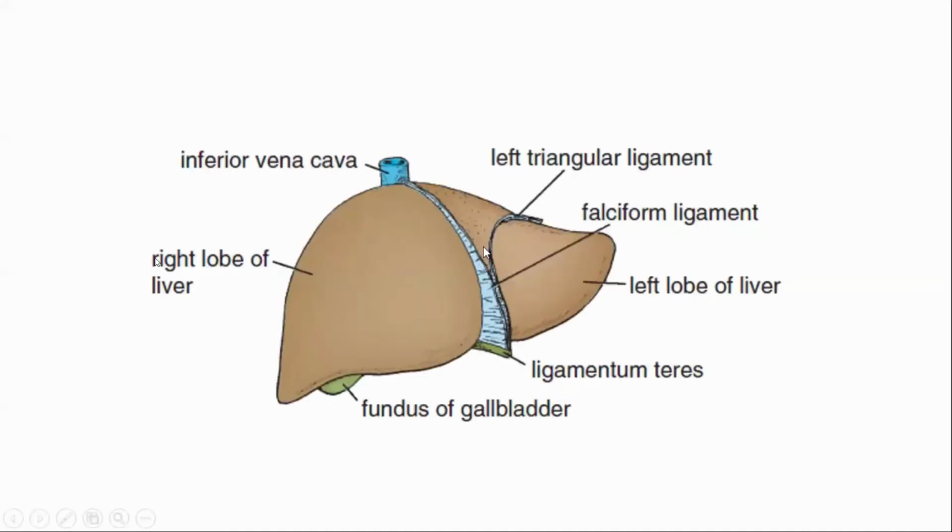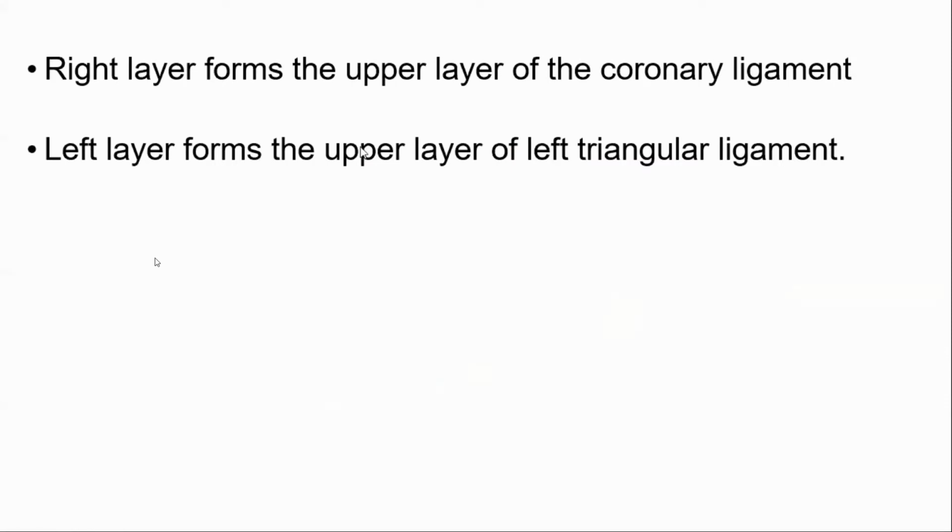So this is the left layer, this is the right layer. It splits into a left layer and a right layer. The right layer is the coronary ligament, and the left layer forms the left triangular ligament. The right layer forms the upper layer of the coronary ligament, and the left layer forms the upper layer of the left triangular ligament. I'm talking about the falciform ligament.